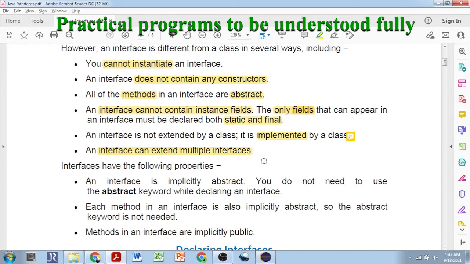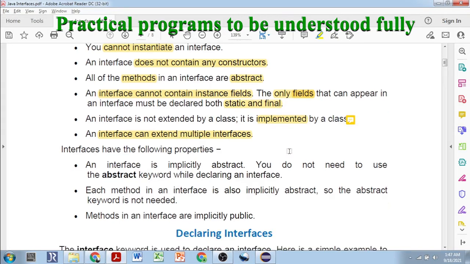Any number of interfaces you can inherit into a class. So an interface can extend multiple interfaces in the same way. One interface, through the extends keyword only, can inherit other interfaces. So an interface can inherit many interfaces using the extends keyword. And a class can inherit many interfaces. That's another point.